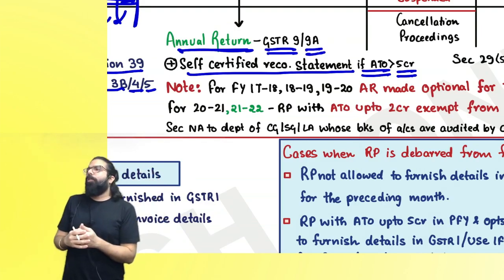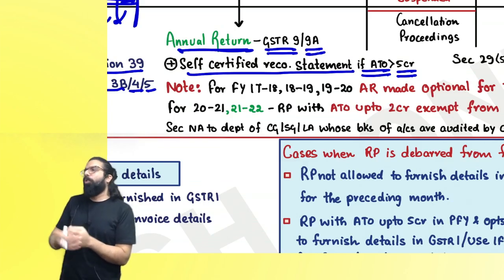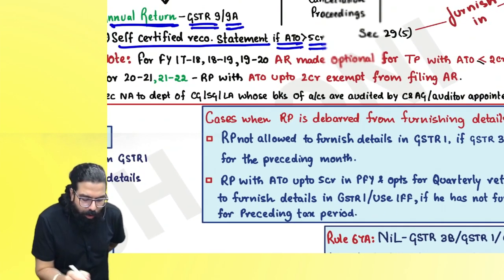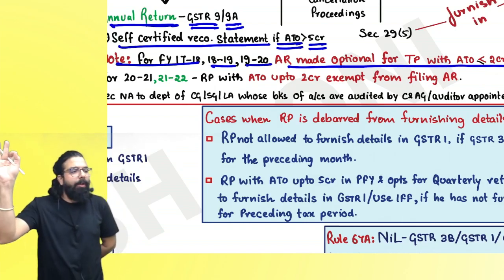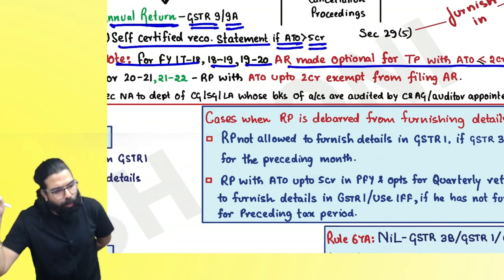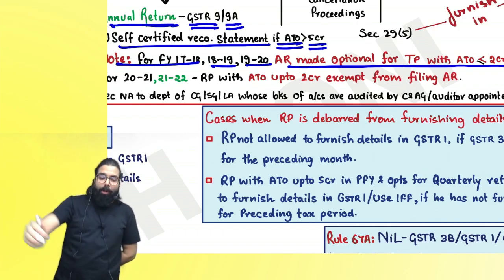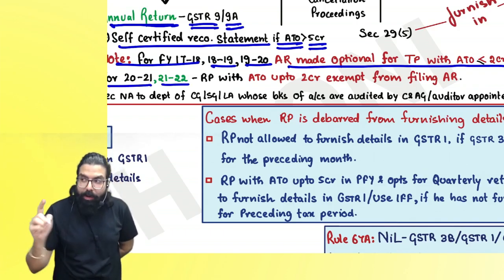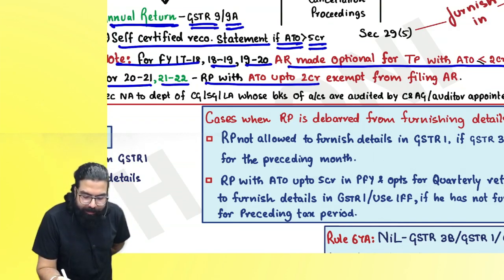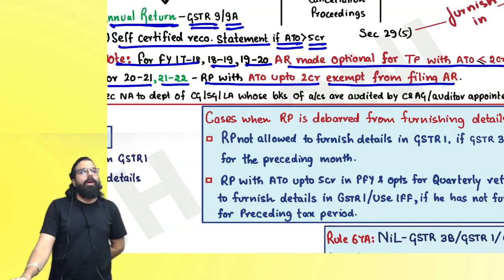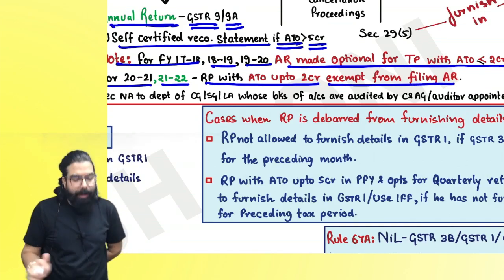But then government went ahead and told that if a person's turnover is up to 2 crore rupees, then for 2017-18, 2018-19, 2019-20, annual return was made optional for those people whose turnover was up to 2 crore. But then government went ahead and told for 2021-22, now amendment. For 21-22 also, if a registered person's aggregate turnover is up to 2 crore, he will be exempted from filing annual return. Are we all clear till here?